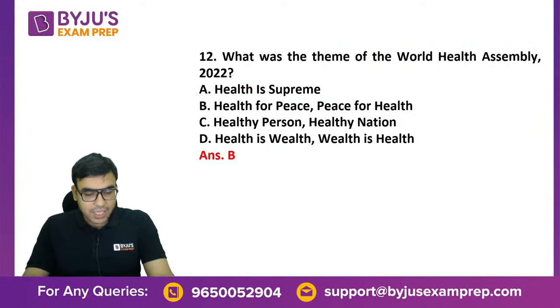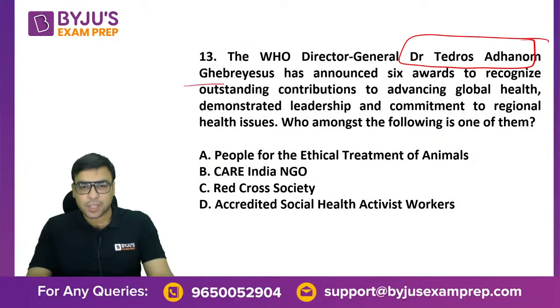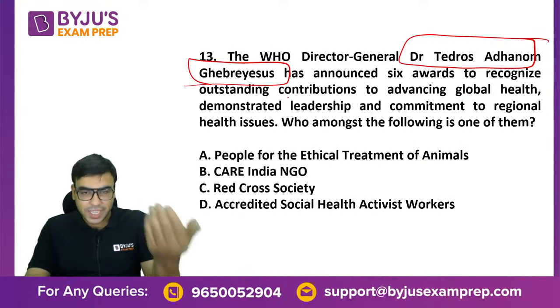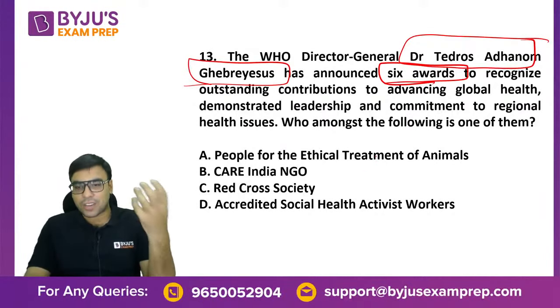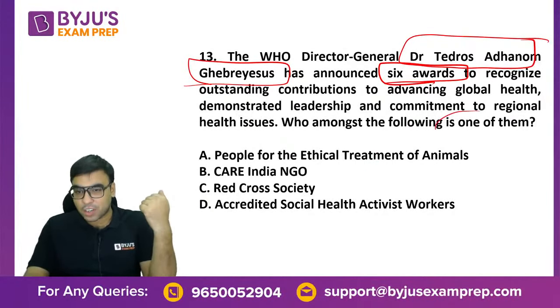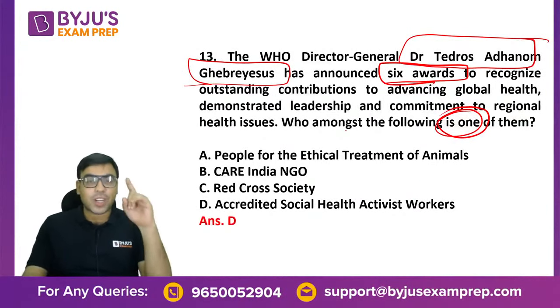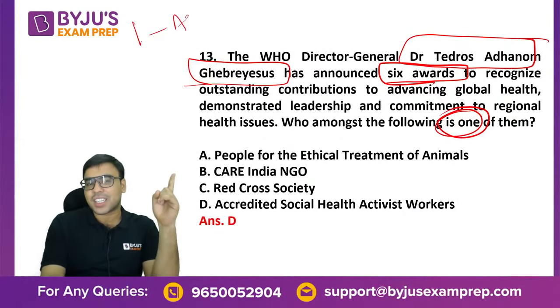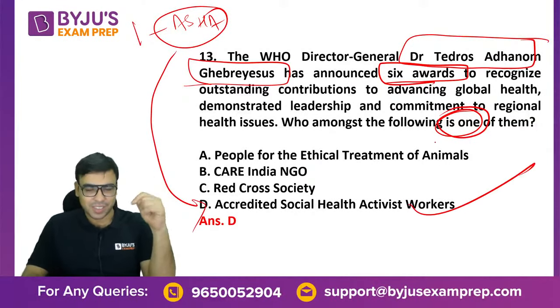Then the next thing was that WHO Director General Tedros Adhanom, who has been reappointed as you would know, has announced 6 awards to recognize contribution to advancing global health. Who among the following is one of them? Now look, sometimes apply logic. When the first question asked about ASHA workers, there is a high chance that this one is also talking about ASHA.